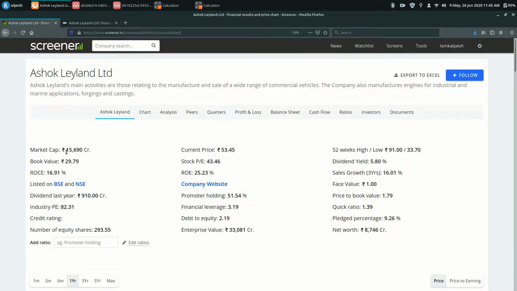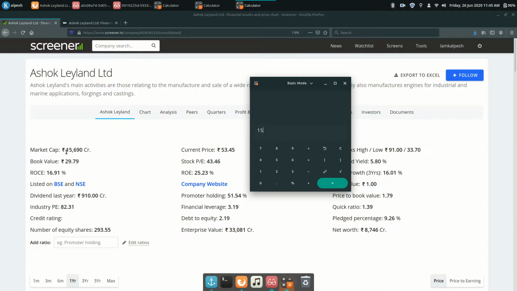So you pay 15,690 crore, you get 100% shares of Ashok Leyland, and with that you get 16,000 crore of debt. So you get 31,690 crore. So you have a liability, you don't have profit, which is a wrong sign, you know.